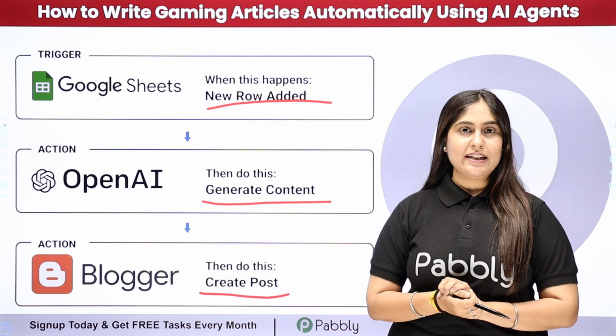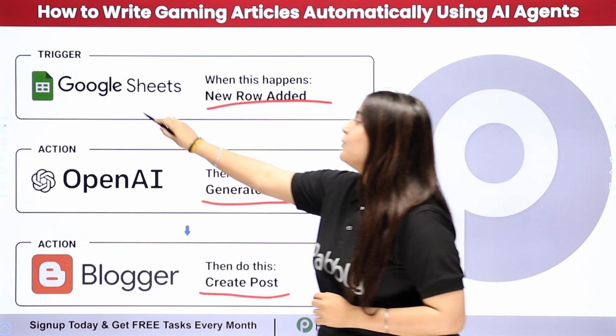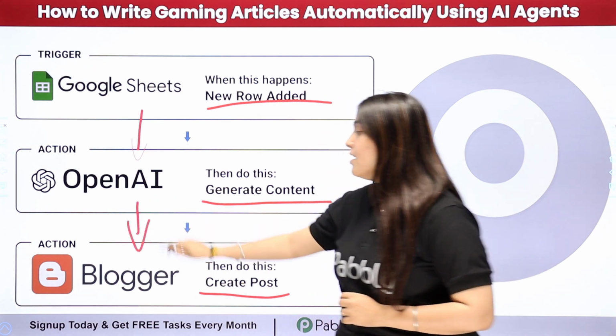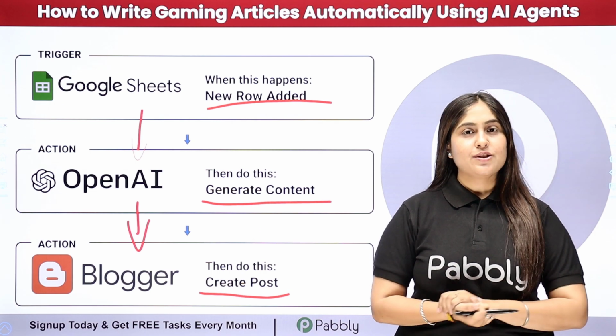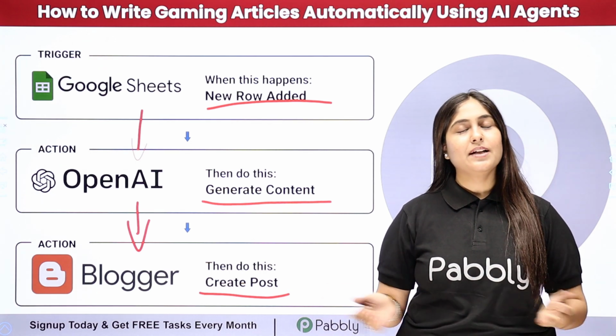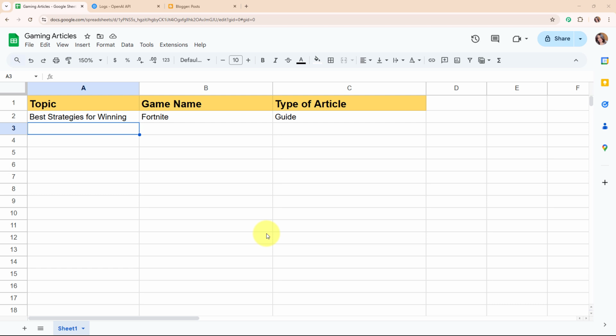Now, to automate the entire process, I need to connect my Google Sheets with OpenAI and Google Blogger using an automation software named Pabbly Connect. So to see the working of this automation and to learn this process step by step, let me take you to my screen. Welcome to my screen.